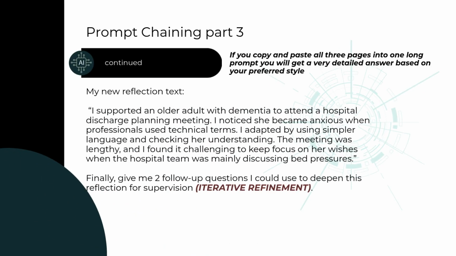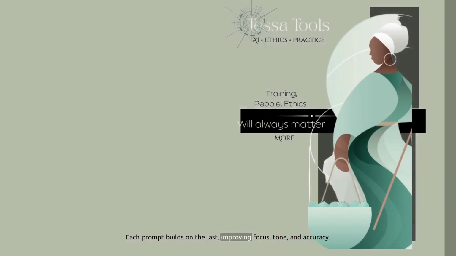Finally, refine. Ask the AI to review what it produced and improve it. Maybe, make this clearer for an ASYE portfolio, or add 2 reflective questions at the end. This is where you close the chain. Each prompt builds on the last, improving focus, tone, and accuracy.